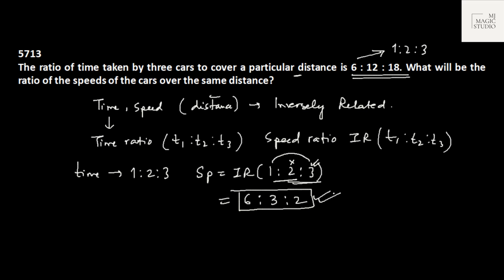You will find many examples which I have solved using inverse ratio in Rule 5. Go through Rule 5, as said, aptitude Rule 1 to Rule 9. So in this case, the answer is 6 is to 3 is to 2. If the time ratio is given, find the inverse ratio to get the speed ratio. If the speed ratio is given, find the inverse ratio to get the time ratio, and this is done only when the distance covered is the same.